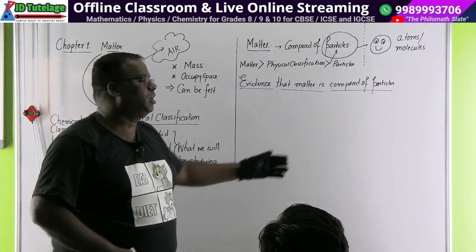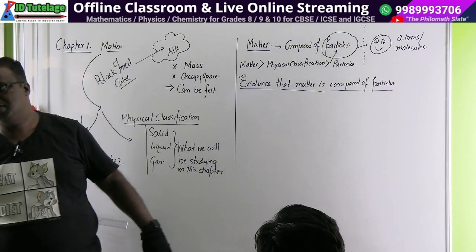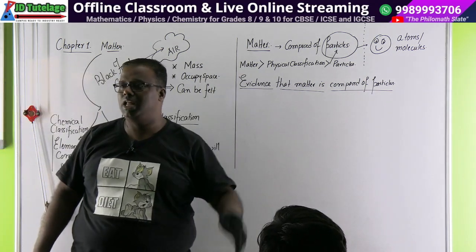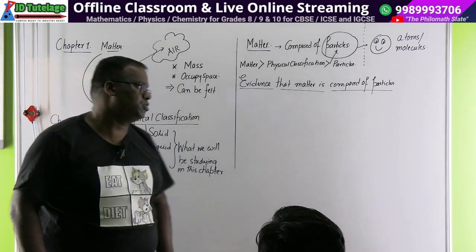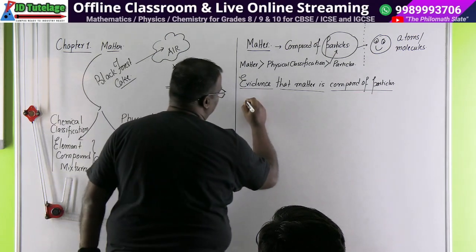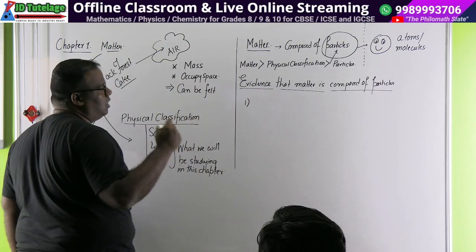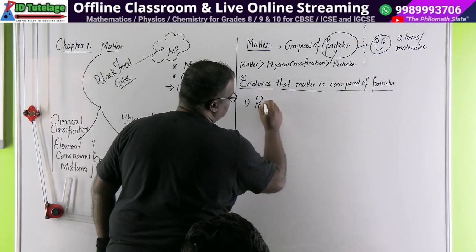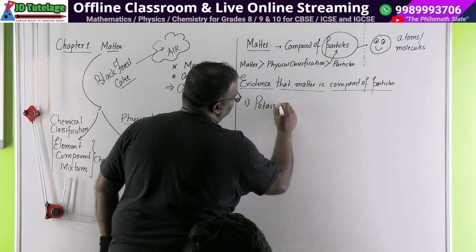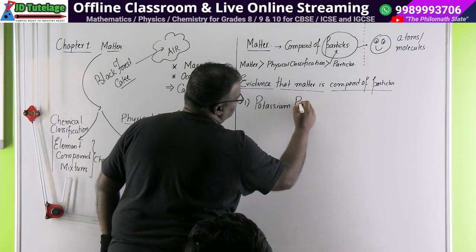So here we will be talking about some illustrations. The book has some illustrations. He has done some illustration in the lab today. So we'll talk about illustration. How do you know that matter is composed of particles? One of the common things, a reagent that you will be studying a lot, write its name down. This is a chemical known as potassium permanganate.